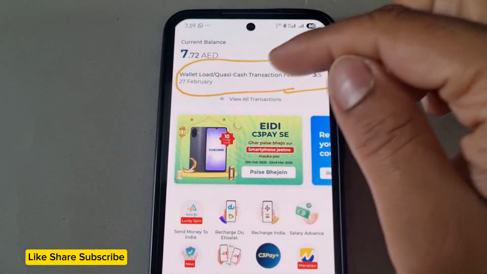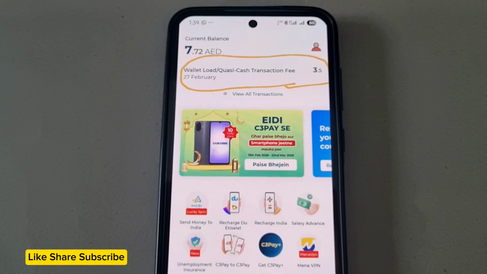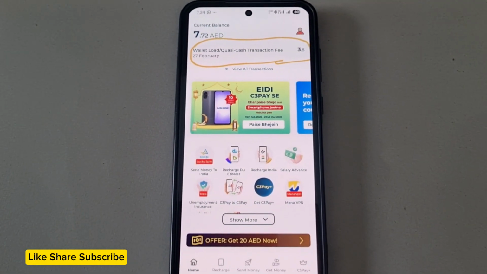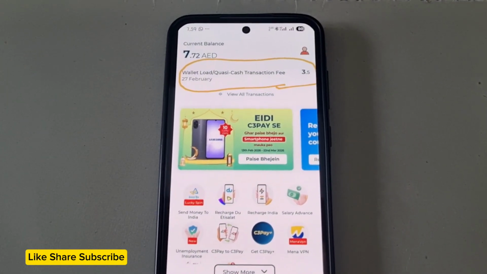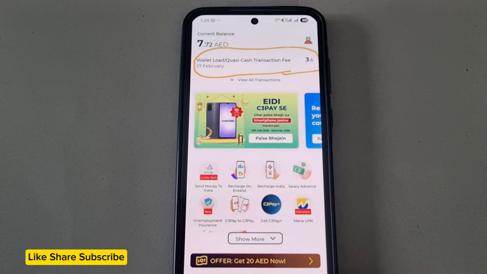It says wallet load Quasi-Cash transaction. He's asking me; he did not load any wallet, and he does not understand what Quasi-Cash is. So friends, in this video, we'll try to understand what this wallet load Quasi-Cash transaction is and why C3Pay is charging 3.5 AED.